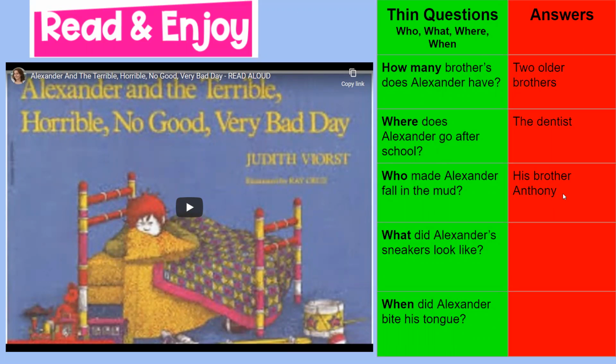So if you notice, all of these answers are answered in just a few words. They are either right or wrong. There is no in between for these thin answers, just like the thin questions. So let's see, as we're reading, if you can jot down on your whiteboard or sheet of paper the short and sweet answers to these thin questions. What did Alexander's sneakers look like? And when did Alexander bite his tongue?